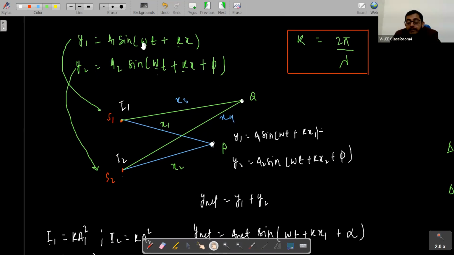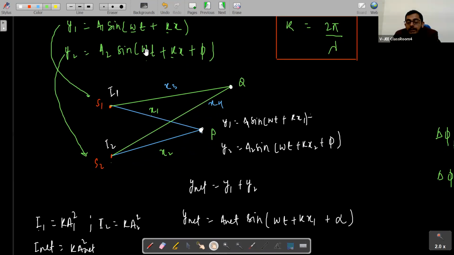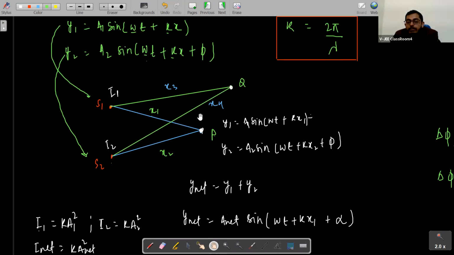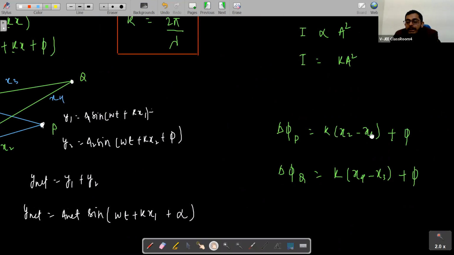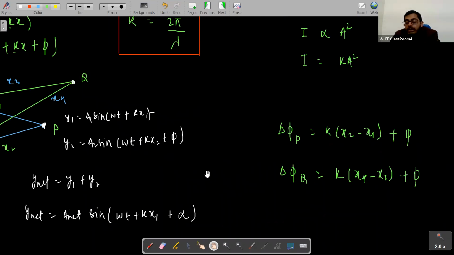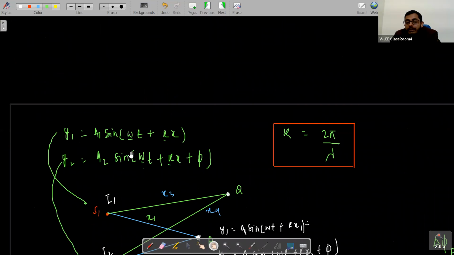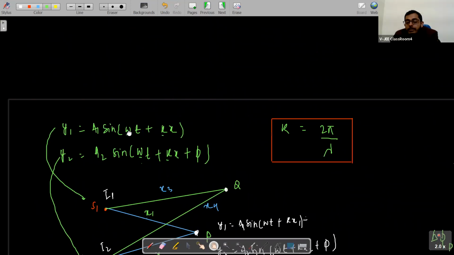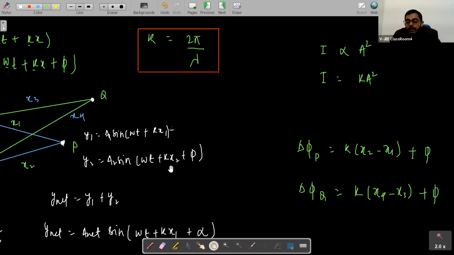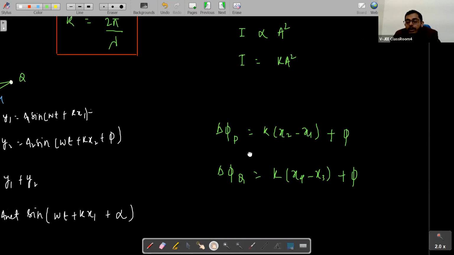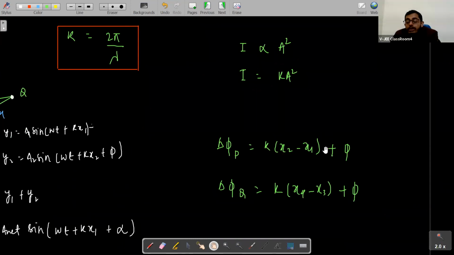If the frequency is different, and we have to calculate the phase difference, what will we get? Here we got only k into (x2 minus x1). But there we will get (omega 2 minus omega 1) into t. If this is omega 1 and this is omega 2, in the expression for phase difference we'll also get omega 2 minus omega 1 into t.